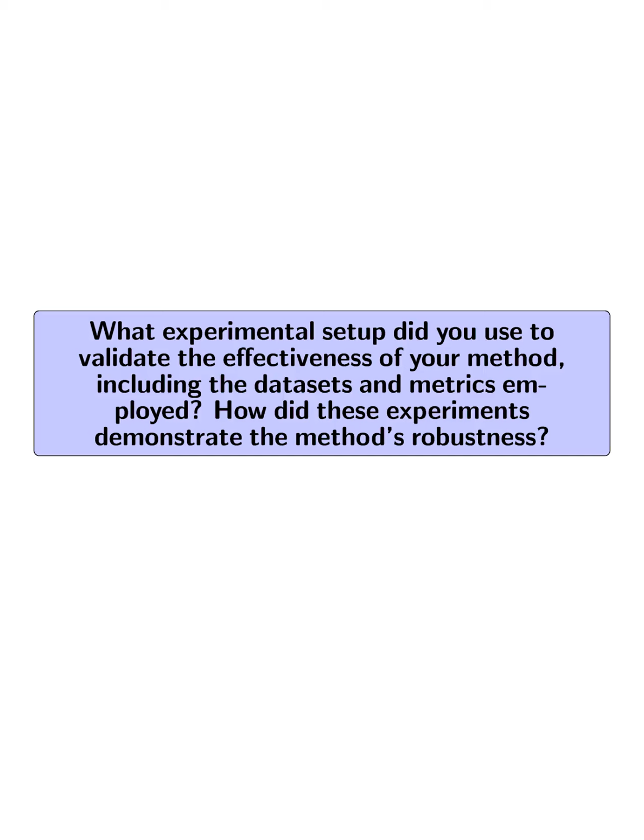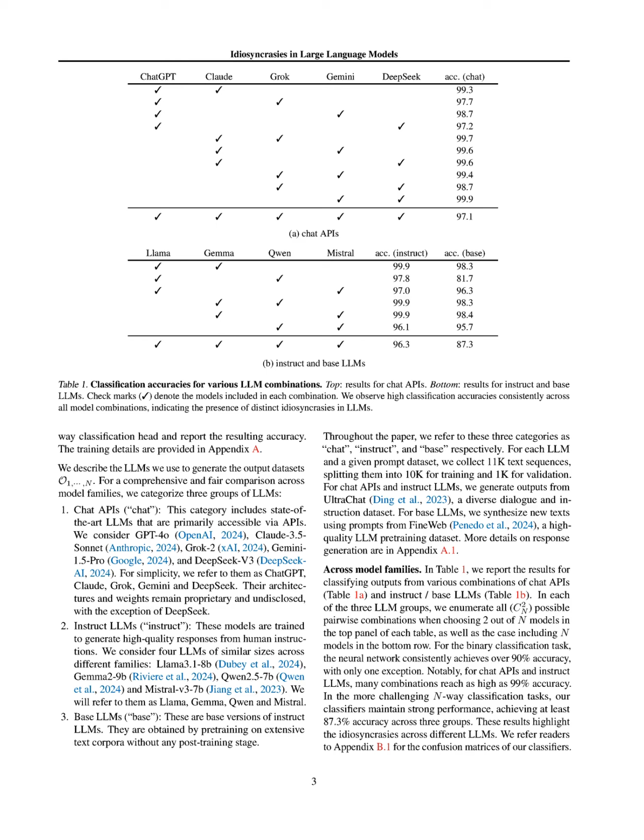What experimental setup did you use to validate the effectiveness of your method, including the datasets and metrics employed? How did these experiments demonstrate the method's robustness? To validate the effectiveness of our method, we constructed a synthetic classification task where we classified outputs from various LLMs, specifically focusing on three groups: chat APIs, instruct LLMs, and base LLMs.